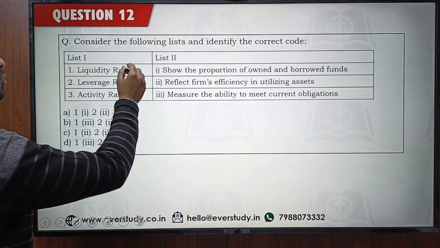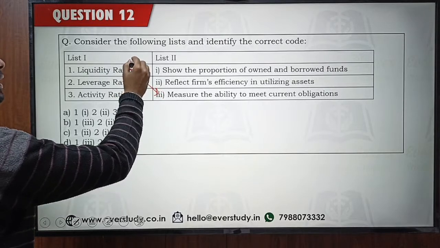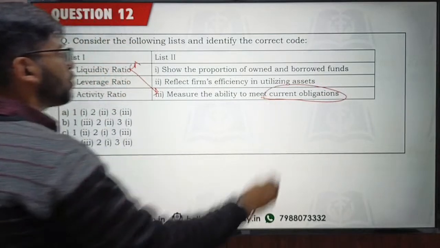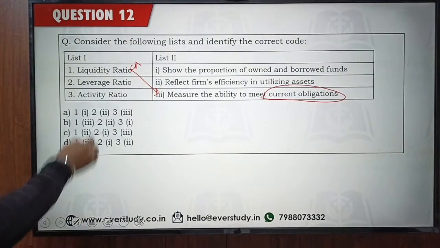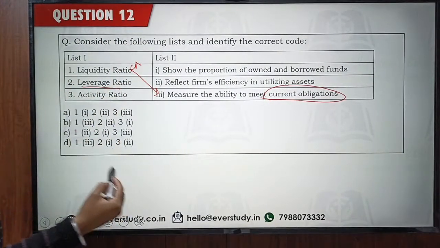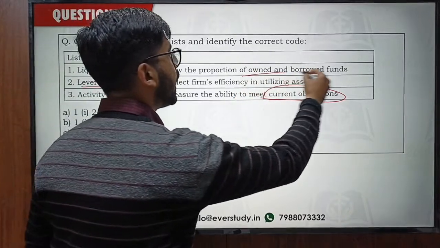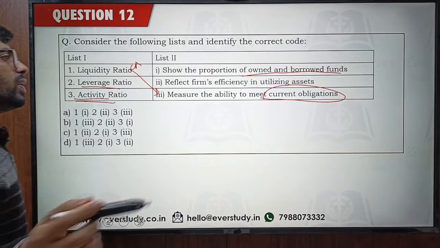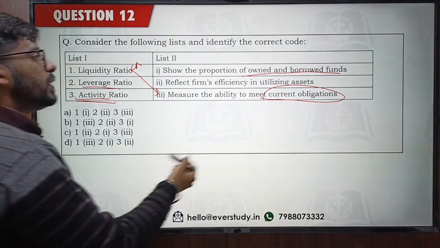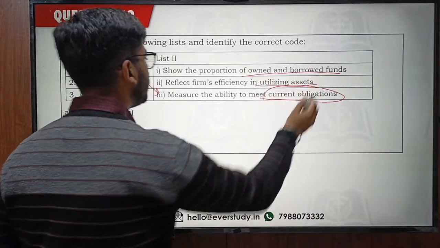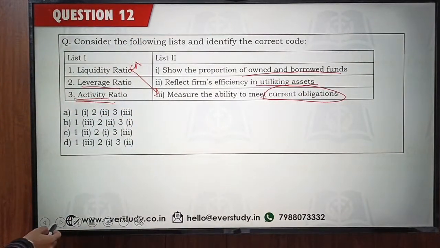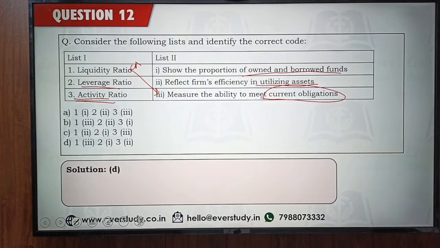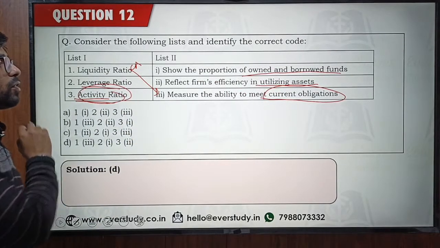So liquidity ratio, it includes your current ratio, etc. Basically it measures your ability to meet your current short-term obligations. Leverage ratio is basically showing the proportion of debt and equity, your proportion of owned and borrowed funds. And activity ratio, can someone give me an example of activity ratio? They reflect how effectively you are utilizing the assets of the firm. So yes, the answer is definitely going to be option number D. Can you guys give me some examples of activity ratio?